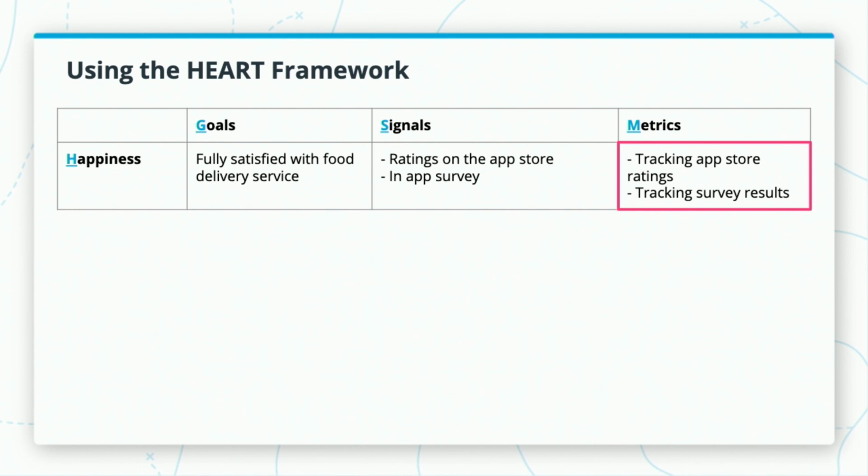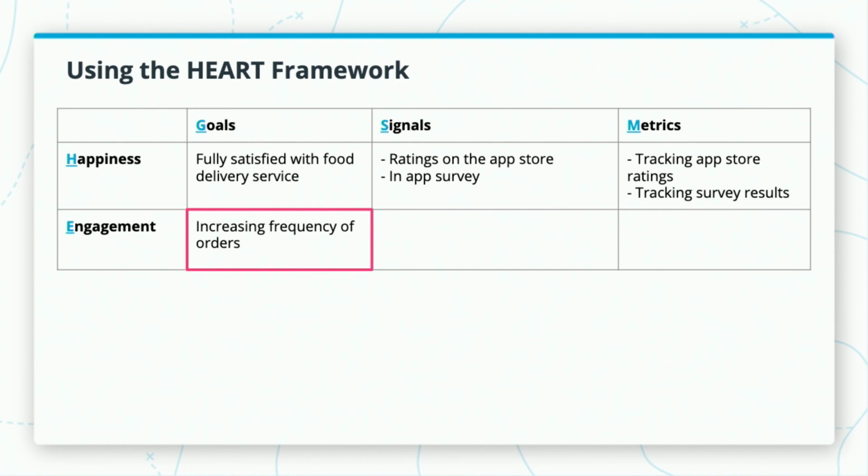Lastly, how are we going to quantify the satisfaction of users who are using the delivery service app? We can use software to track the signals over time. For App Store ratings, we can use software such as AppBot and track survey results with software such as Hotjar.